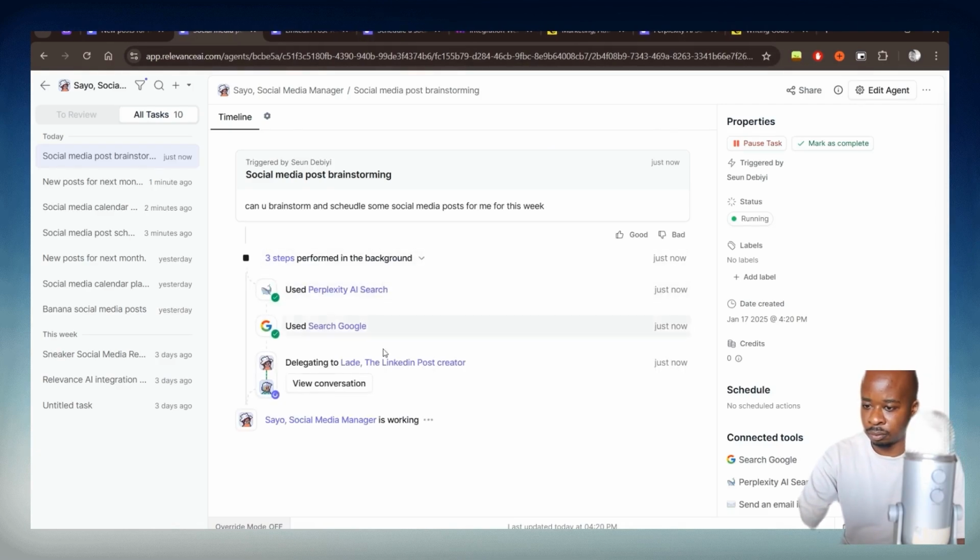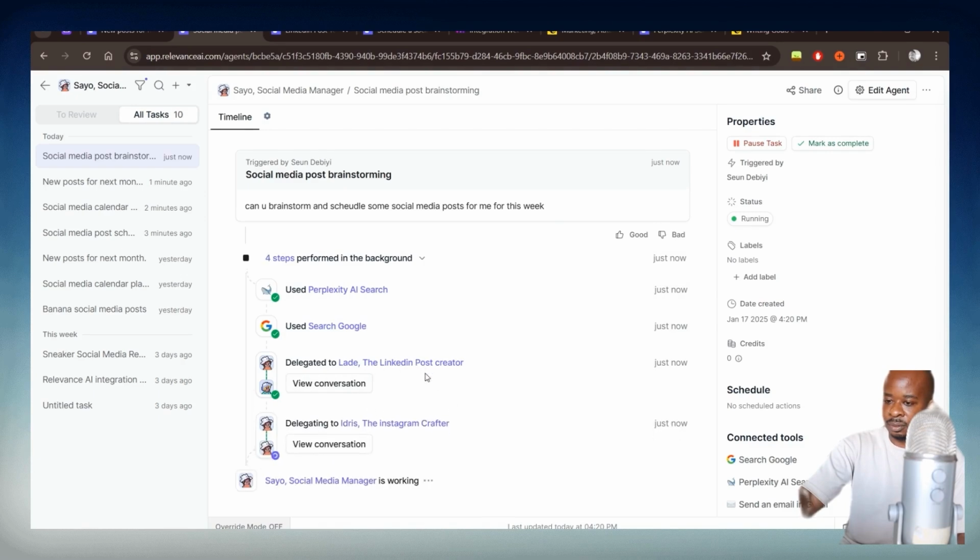All right, so now we can see it's just delegating some of those posts there. And then it's crafting some Instagram posts here as well.